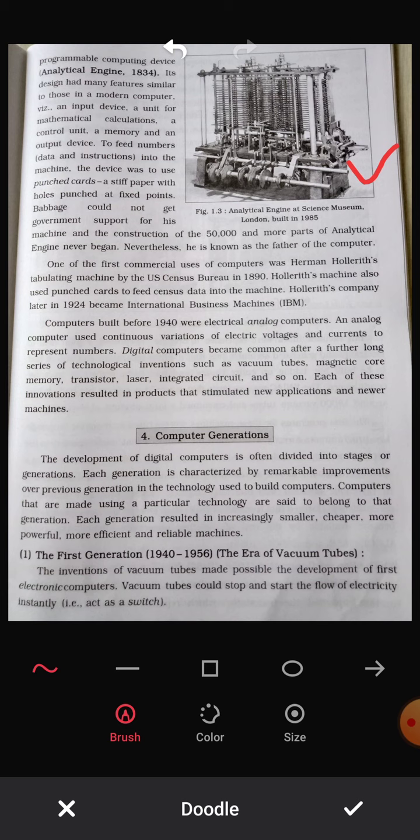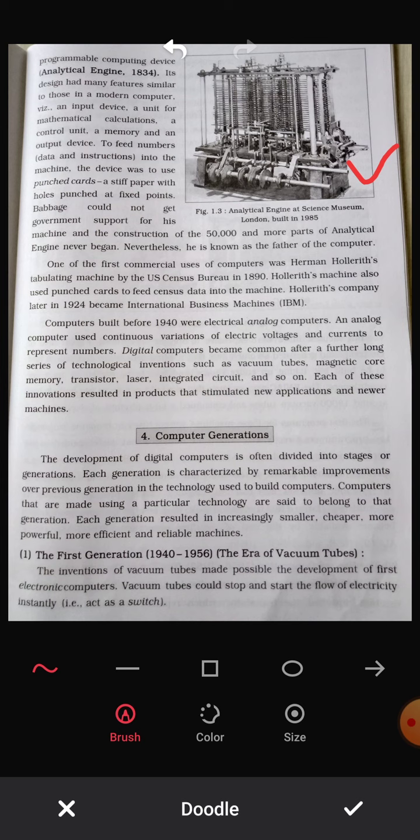So who introduced this machine? The analytical engine, Charles Babbage. The analytical engine performs the basic functions: input, output, processing and storage. So this is the basic information I gave you.